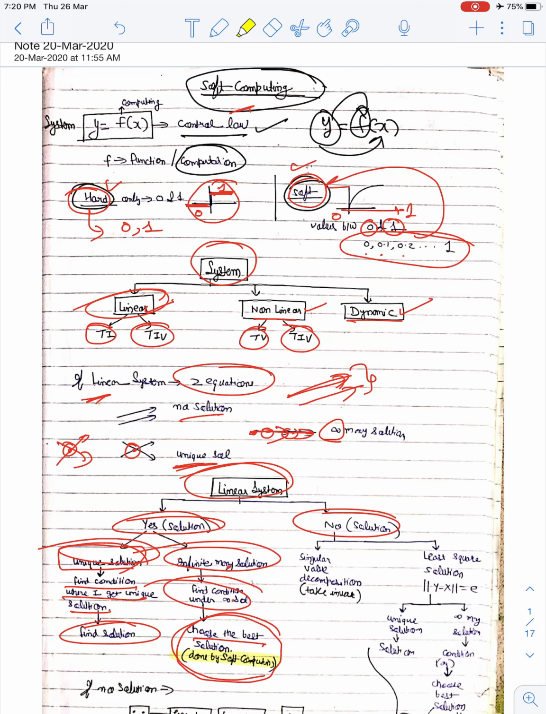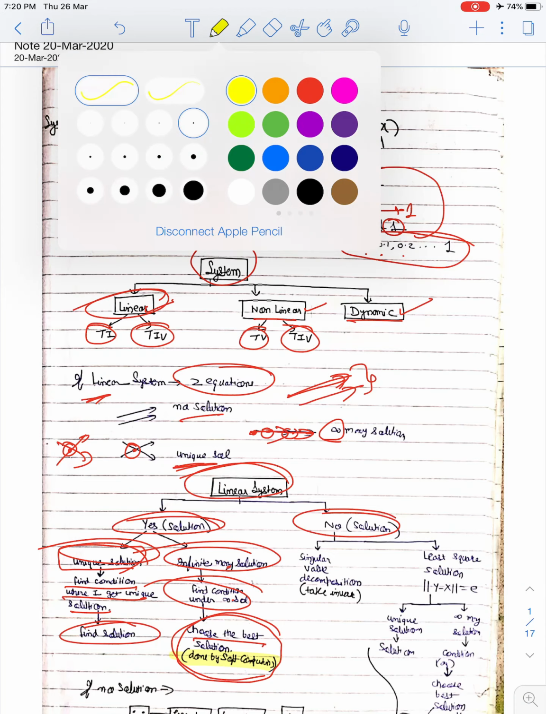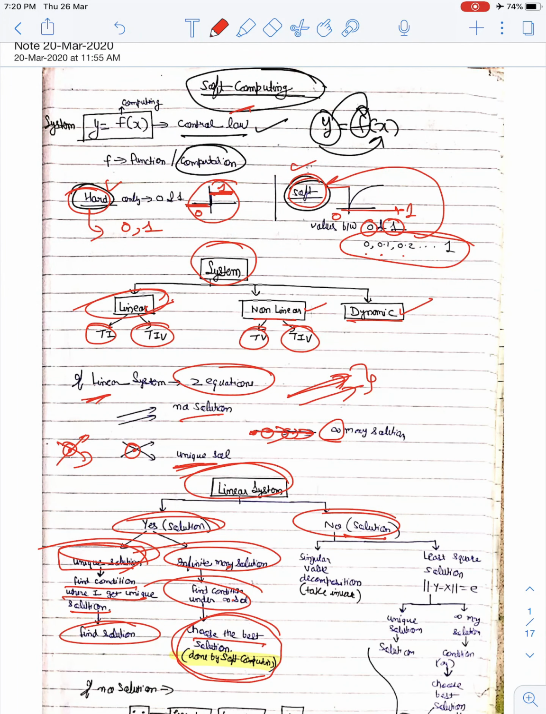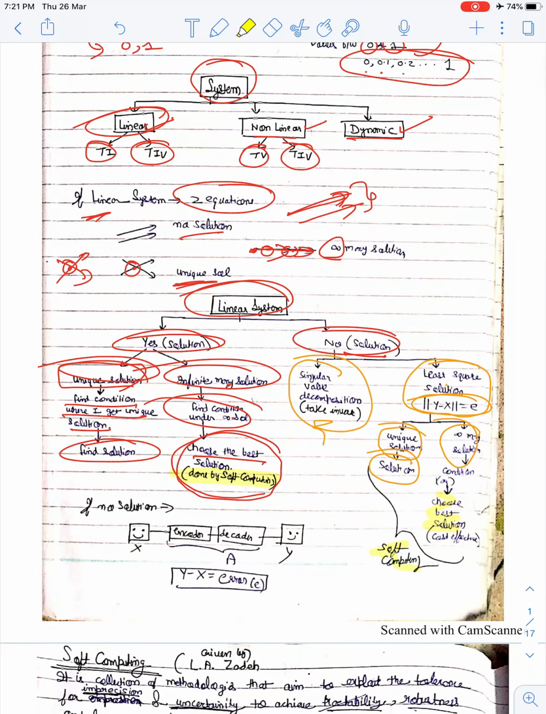Fine now. Then I have my system. If my system has no solution, then how can I find this? I can find this either by singular value decomposition, then I will take directly an inverse, or by least square solution, means it has some error. In this also, unique solution, if it has a solution, that is fine. If it has infinitely many solutions, same in this also I have to use the best solution by using my soft computing. In this also, for unique solution, I have to use soft computing to find that error, which is a minimum error, the least square solution.